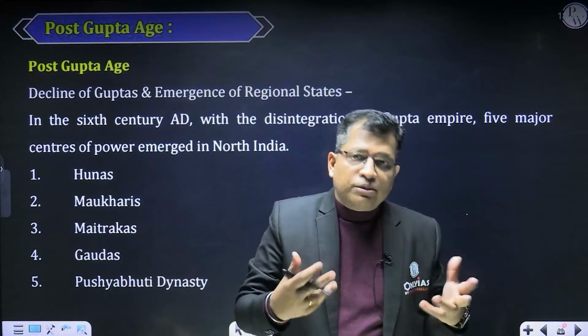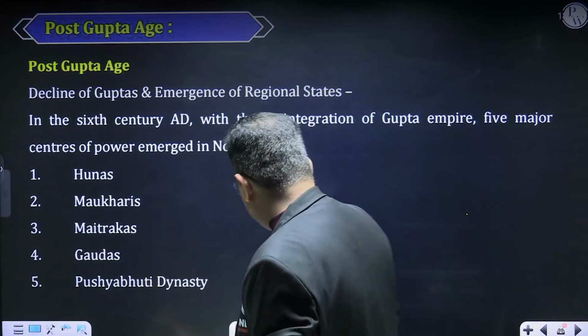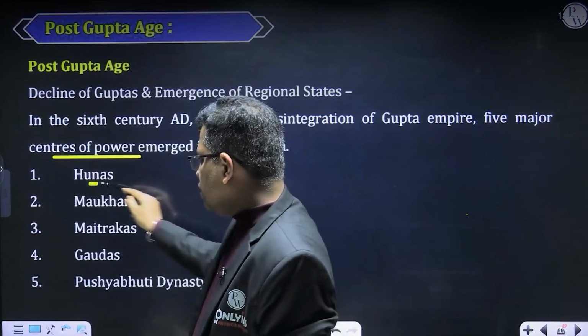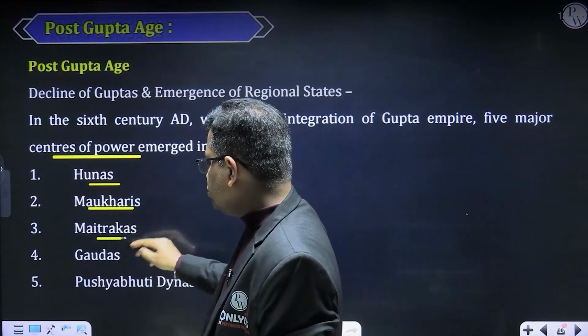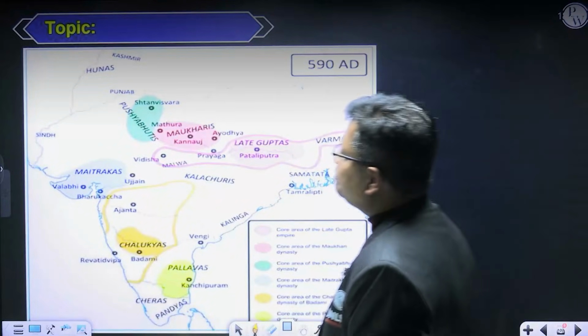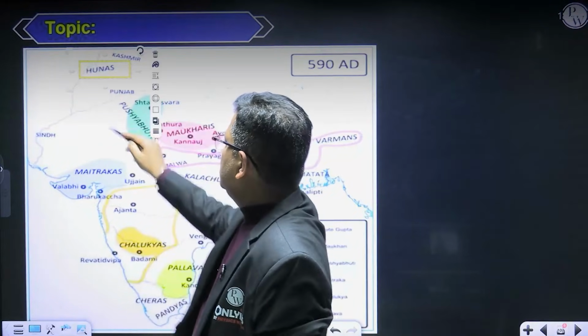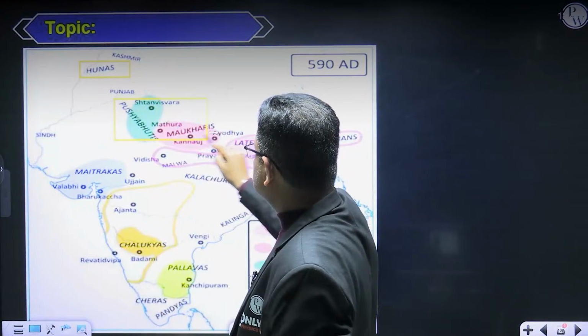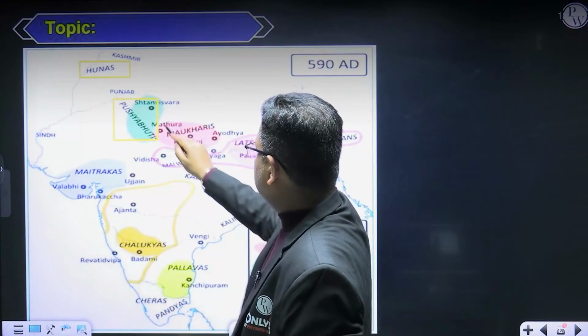So with the decline of the Guptas, many centers of power emerged, like Hunas in northwest India, Maukris, Matraks, Gauras, Pushyabhuti Dynasty. So look at them on the map. This is your Hunas. This is the area of the Pushyabhuti. This is your Maukris. Is it okay? So these are your Maukris.